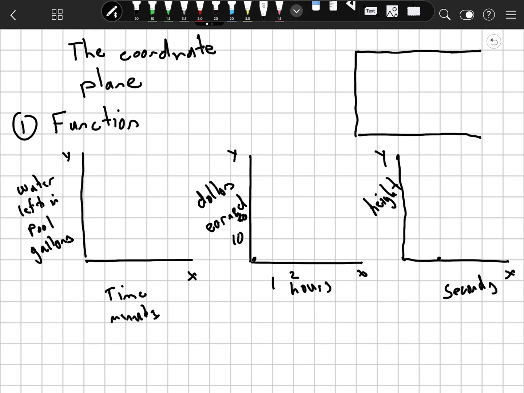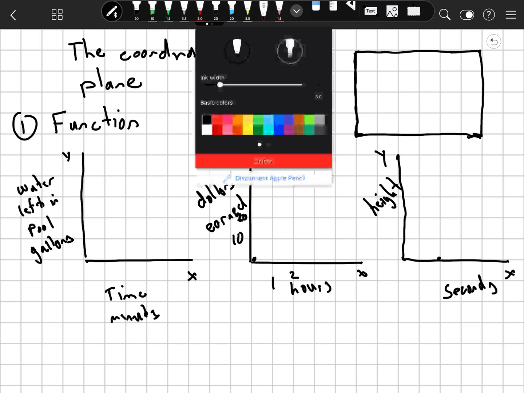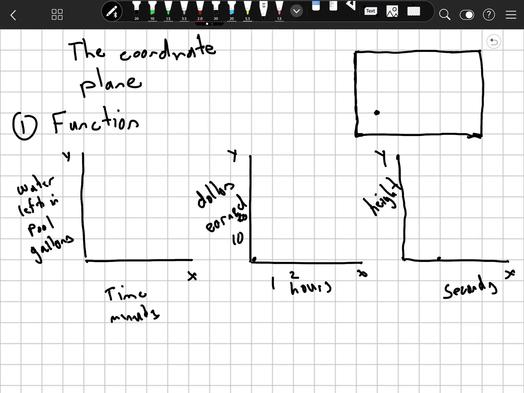And he was a mathematician and a philosopher, but as a young man, he was kind of a sickly boy, and his schoolmaster let him sleep in. He would sleep in late and just sit in bed and think. And one day he was looking at the ceiling, and he noticed a fly on the ceiling. And he started wondering to himself, how could I describe the location of that fly? And then the fly got up and flew around and landed again on the ceiling. And then he thought, how could I describe the location of it there, and how would those two points compare?